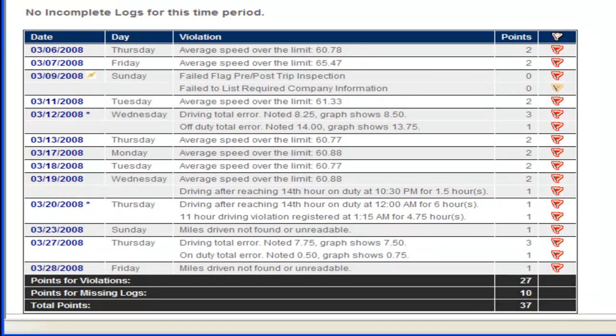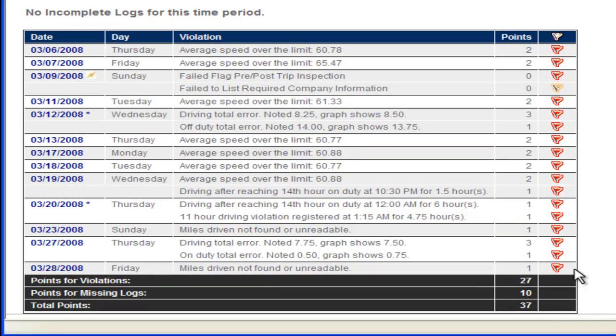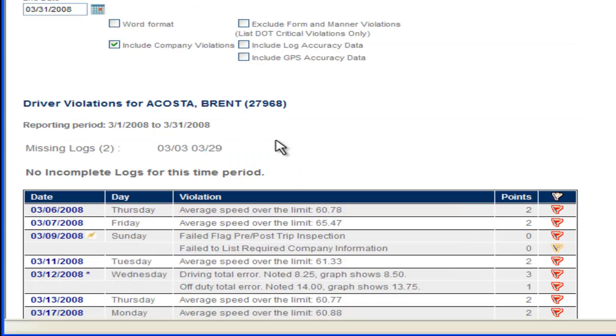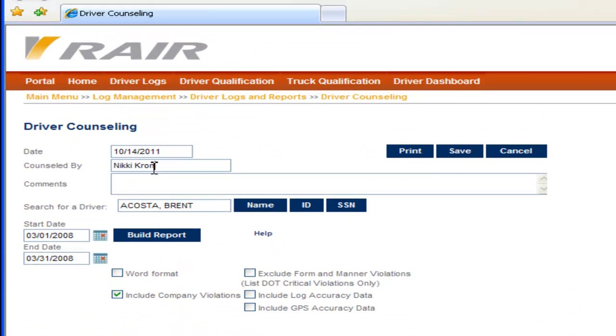Now, so that you know, for this report, this flag icon will mean that this driver has been counseled on all of these violations prior to today's date. So when I enter a counseling session, I should already know that this driver has been talked to at least once before. Now, once you have your violations listed on the bottom, you want to come up to the top, enter your name as you're counseled by, and then start typing in any notes that you'd like to keep in the system for this driver.